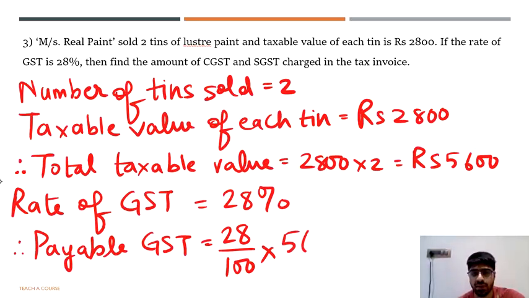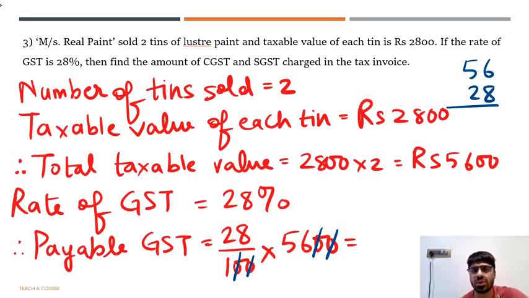Keep in mind the total taxable value is 5,600. So we have 28% of 5,600, and you can calculate that by cancelling the 2 zeros here and here. You need to be a little quick in multiplying these numbers. So 56 and 28. 28 into 6, 28 into 5 will be 140, and 140 plus 28 would give you 168.